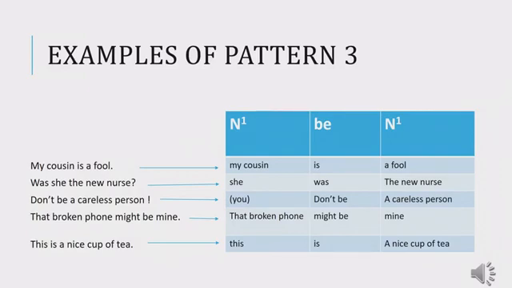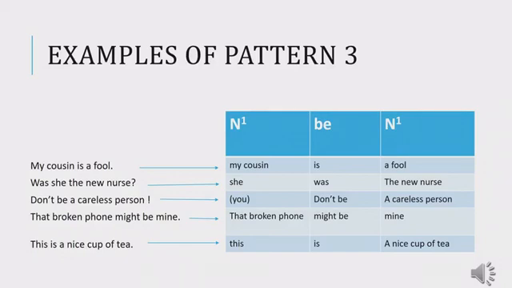In the last sentence, "This is a nice cup of tea." The verb is "is", which is be. This is a demonstrative pronoun. It is N. A nice cup of tea is another N. It is a noun phrase. The main noun in this noun phrase is cup. It is modified by an adjective, nice, an indefinite article a, and the prepositional phrase of tea. It's a nice cup of tea, not a nice cup of coffee. So we are describing the cup.